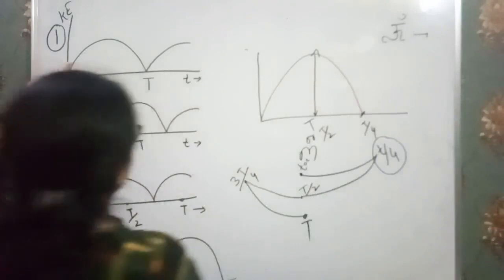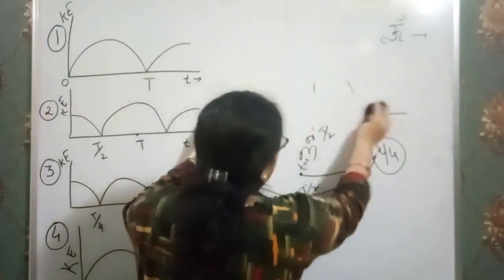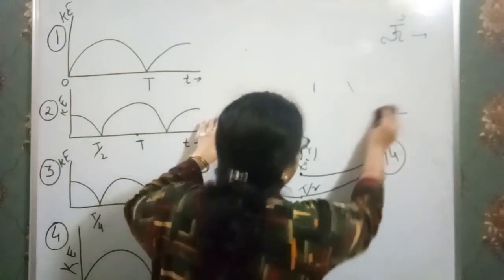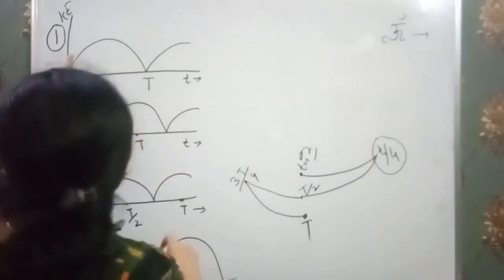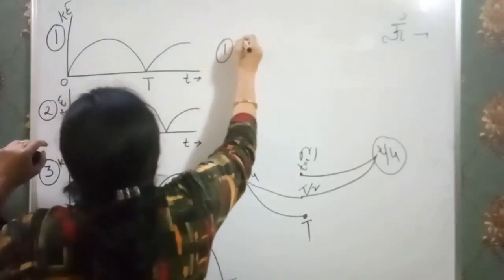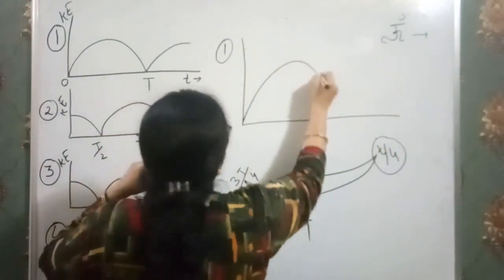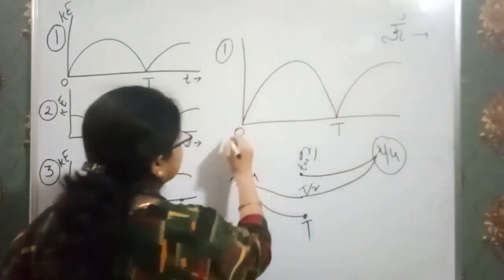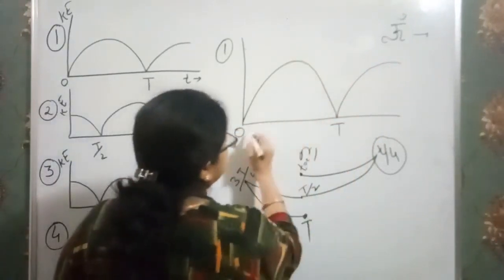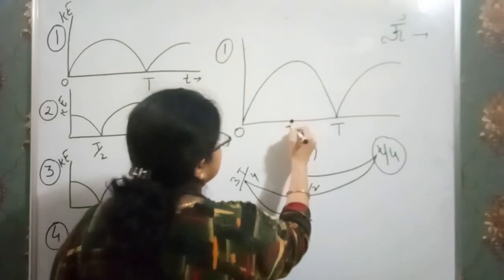Now just see the first one. Okay? I am going to explain one by one. And this chart should remain in front of us. So in the first case, the graph is like this. That means it is given like this, and this is T, this is 0. That means if this is the displacement between 0 and T, then this position is T by 2.